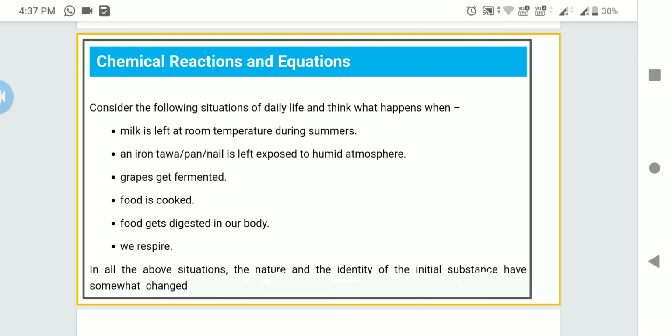Same thing, grape juice gets fermented, whereas cooked food gets spoiled, and the digested food gives us energy, meaning it gets converted and gives us energy. And during respiration we take in oxygen and give out carbon dioxide. So in all the situations the nature of the substance is changing. The nature of the substance which we had taken in the initial stage has changed.